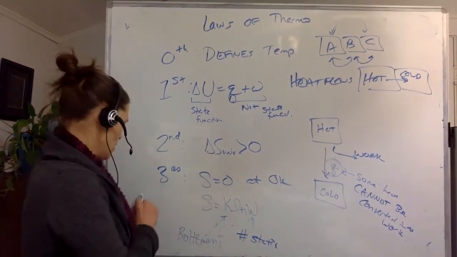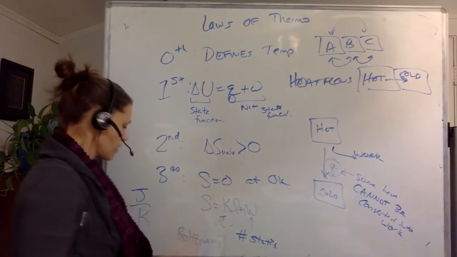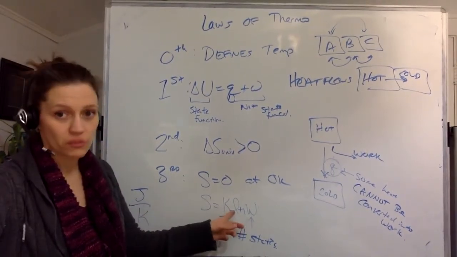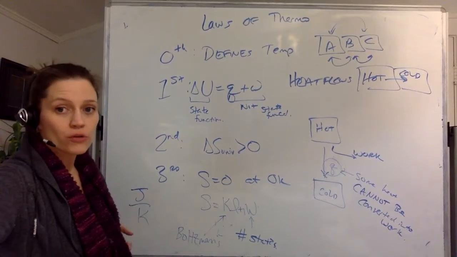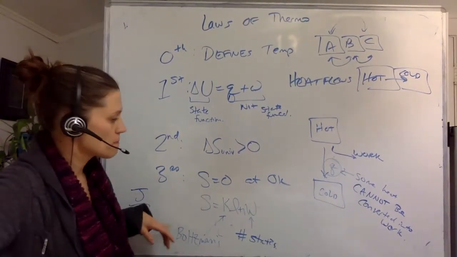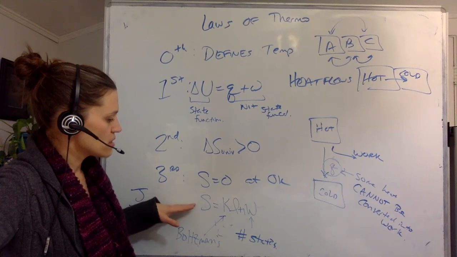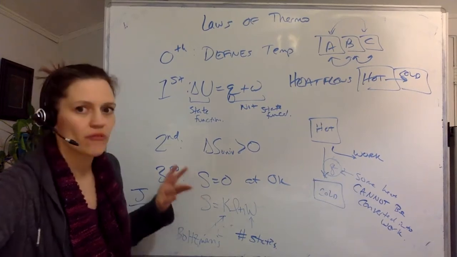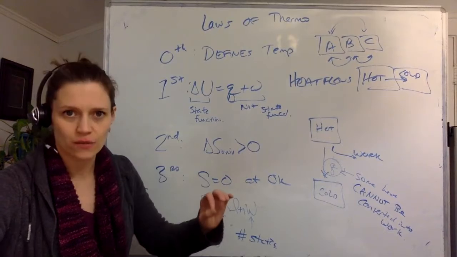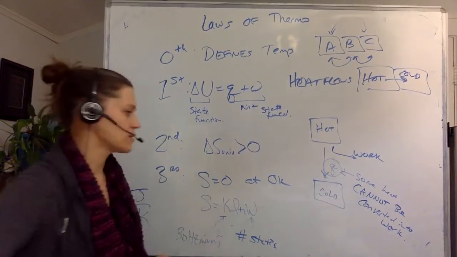So this is joules per Kelvin. Now, if I were to convert Boltzmann's constant to moles, instead of per particle, if it would be per mole of substance, then I would have the gas constant. And so third law says that the entropy of a perfect crystalline solid at 0 Kelvin is 0. This defines our 0 Kelvin.